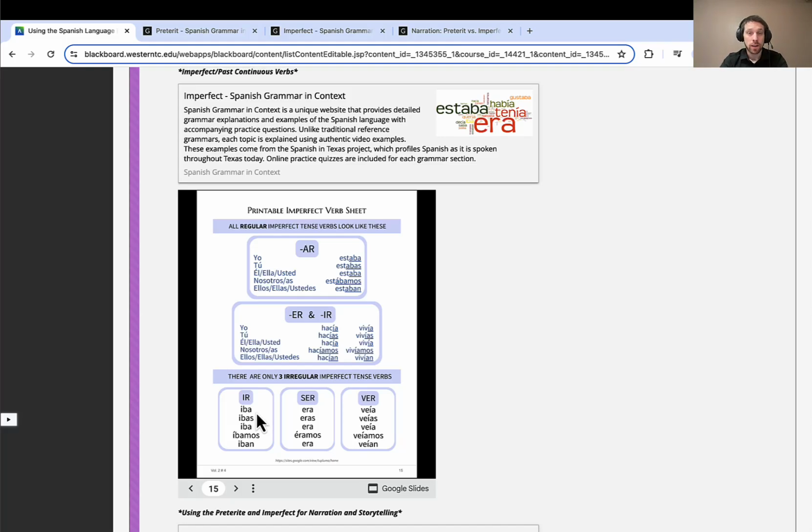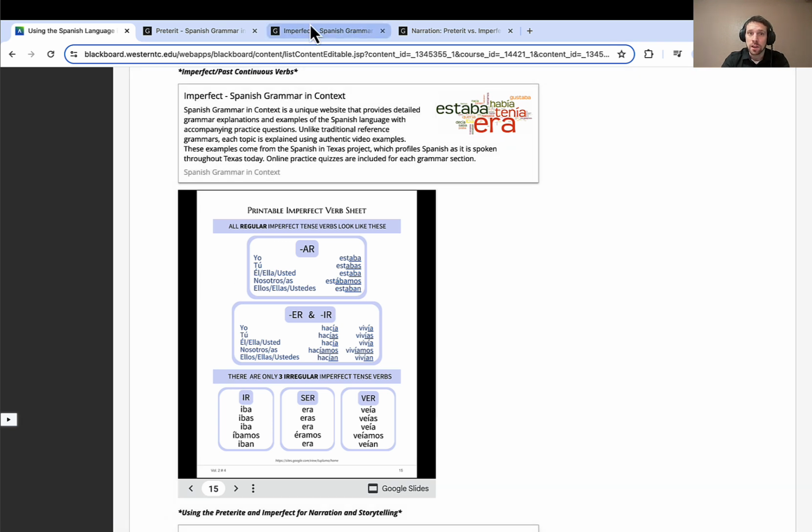Let's continue with the imperfect or the past continuous verb tenses. So here we're looking at the question, what was happening? When something was happening in the past, that's when we use the imperfect. So you can see some different conjugations, only a few irregulars here.